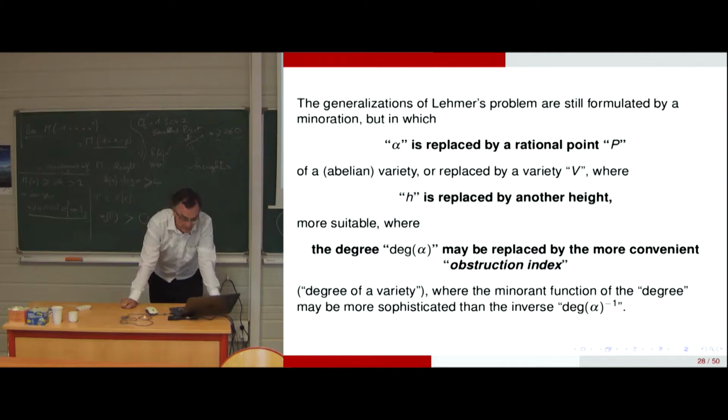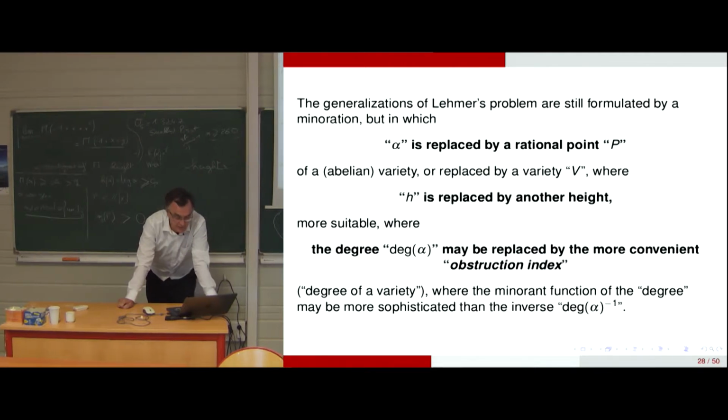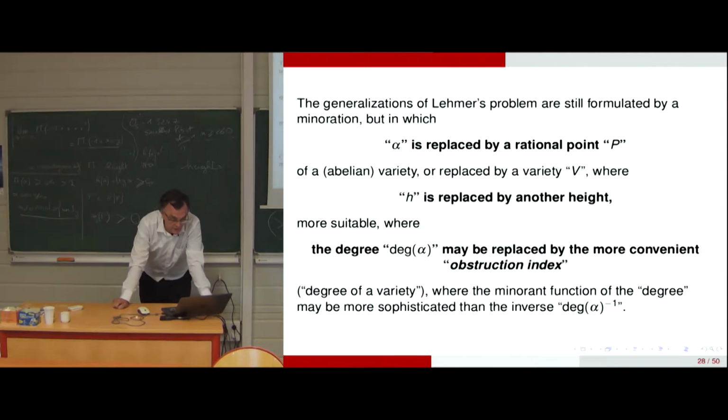H alpha, h is replaced by another height. It can be the canonical height or the essential minimum. And the degree can be replaced by a more convenient obstruction index. So this is in arithmetic geometry. We go to arithmetic geometry. So arithmetic geometry does not care about the dynamics of algebraic numbers I have shown. So it's totally decorrelated from the first part of the talk, and it's interesting therefore to compare.